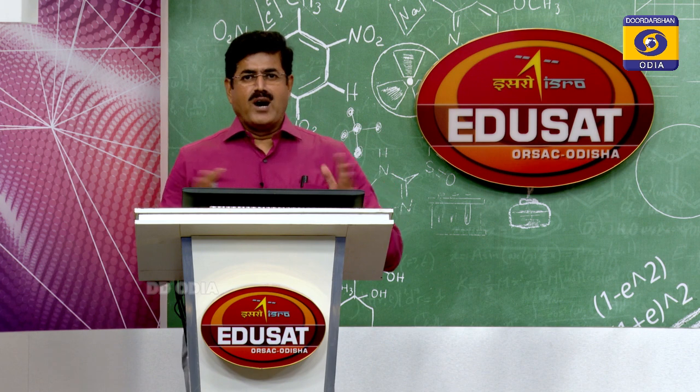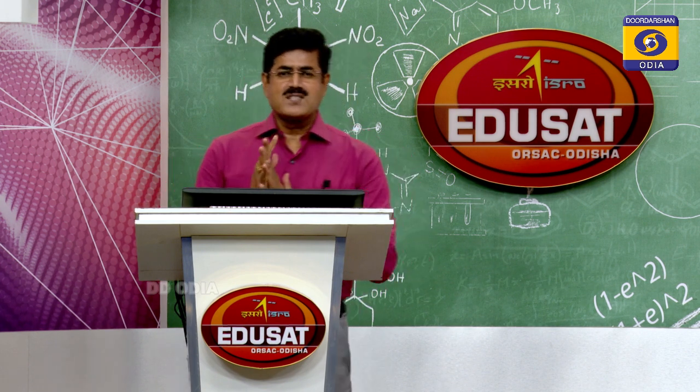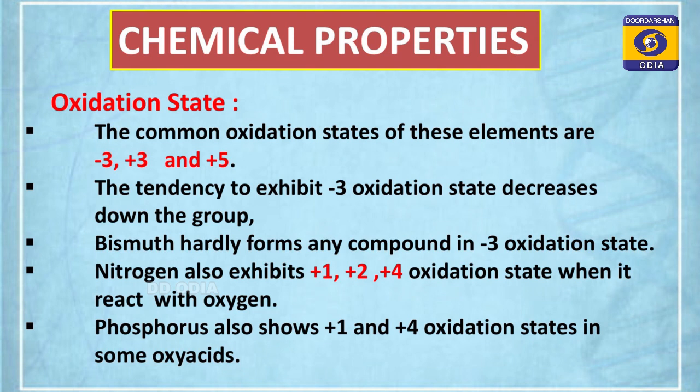We have already discussed the physical properties of 15th group elements. Now we'll discuss the chemical properties of 15th group elements, that is the nitrogen family. The first chemical property is oxidation state, displayed on your TV screen. The common oxidation states of these elements are -3, +3 and +5. The tendency to show -3 oxidation state decreases down the group because the metallic character increases down the group. Also the tendency to show +5 oxidation state decreases down the group.